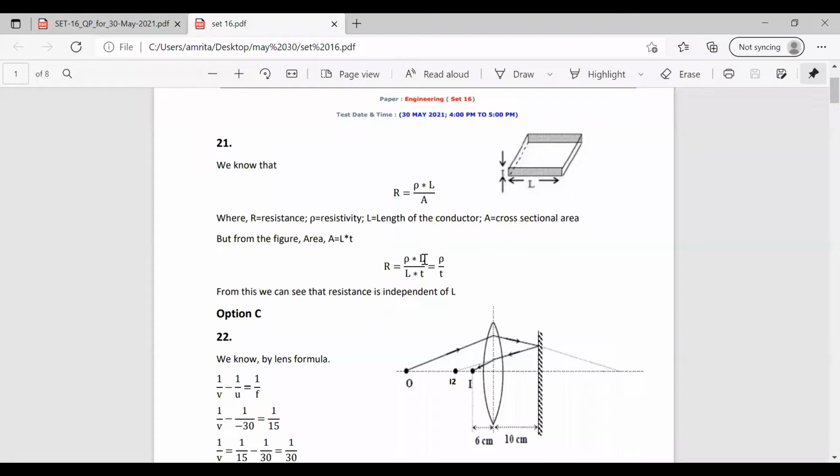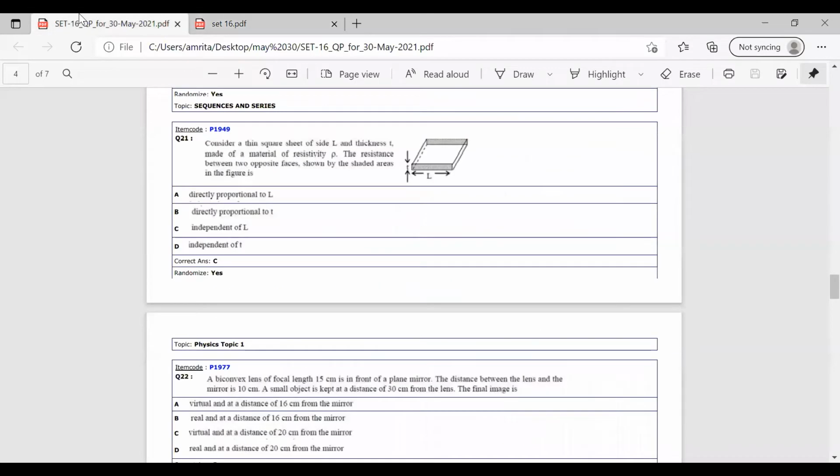Now we can have a look at the options. The resistance depends on the resistivity and the thickness, ρ by T. Checking the options: is it directly proportional to L? It is not at all depending on L; the length got cancelled. Is it directly proportional to T?